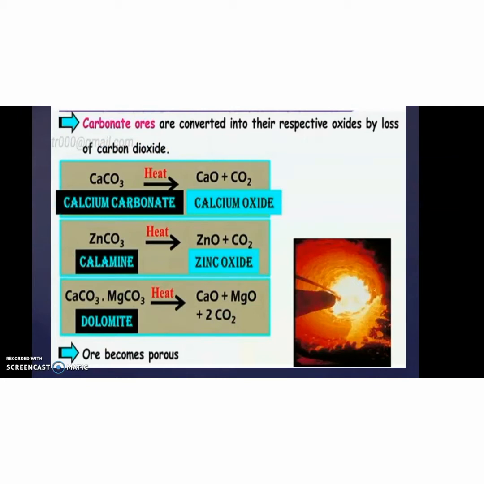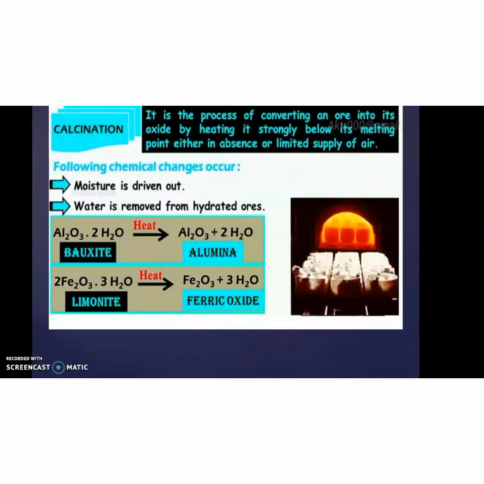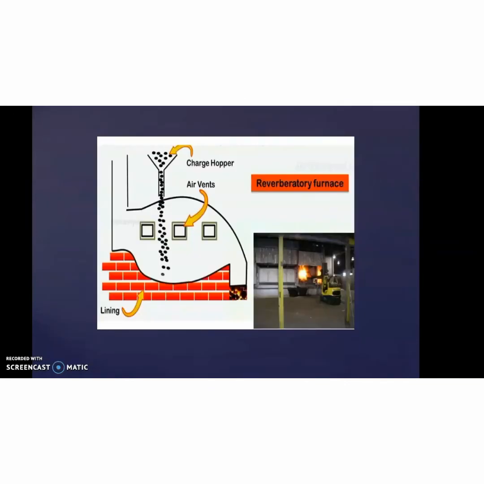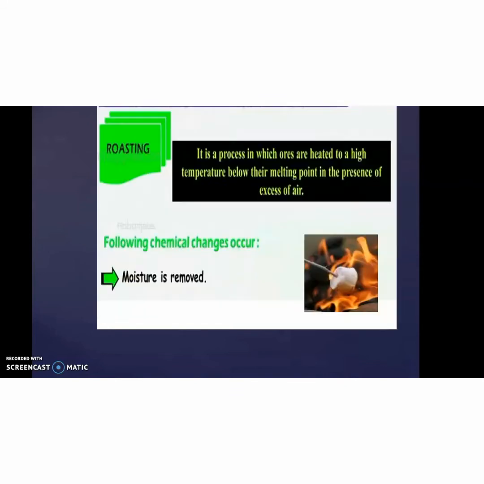Next is carbonate ore. Carbonate ore also gets converted to oxide by losing carbon dioxide, and the ore becomes more porous during this reaction. So both kinds of ores can be used in the calcination process, both the carbonate ore as well as the hydrated ore. This is the apparatus used for the calcination process, where there is a charge hopper and air vents through which a limited quantity of air passes.